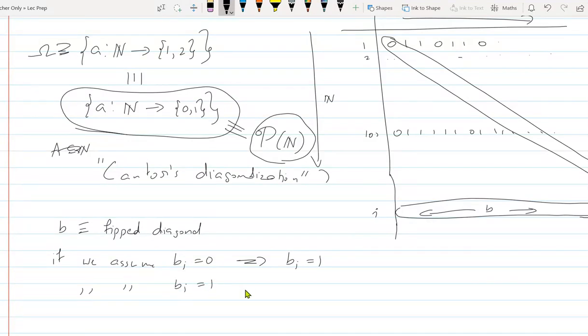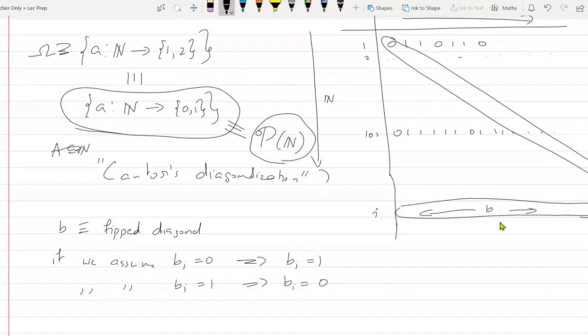What if Bi equal to 1? But again, that's a diagonal entry. I mean, B was defined as a flipped diagonal. That implies Bi equal to 0. So the only argument can be that Bi doesn't occur in this table. But then your function is not 1-1 onto. And this is what is called Cantor's diagonalization.